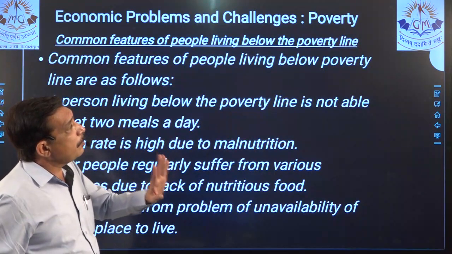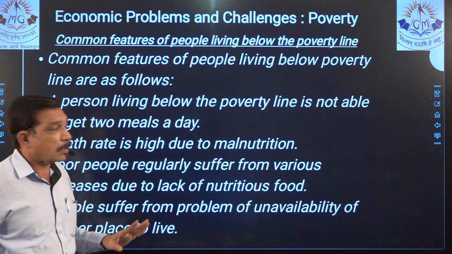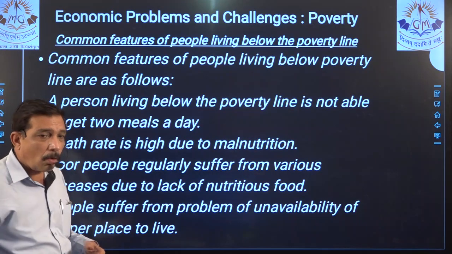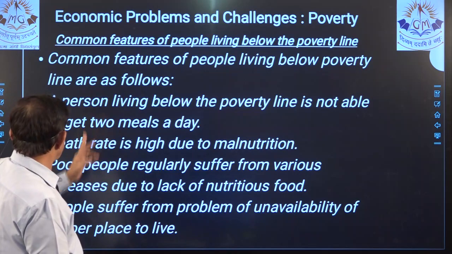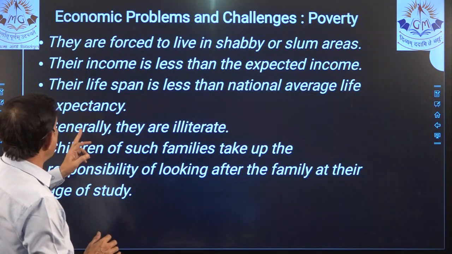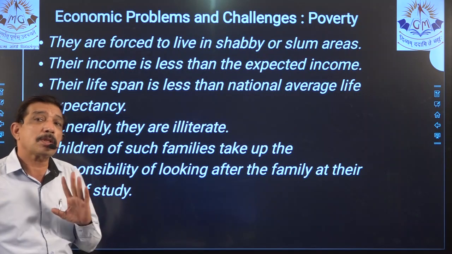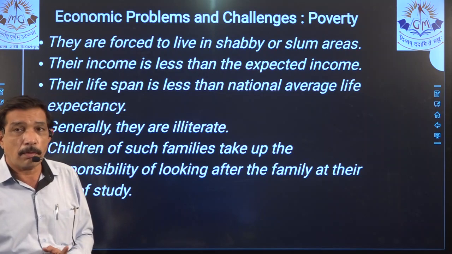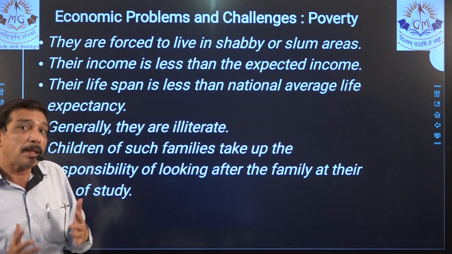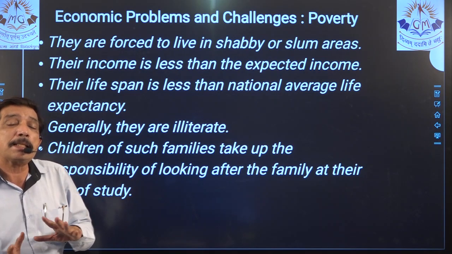Common features of poverty line, right? Now what are the common features of people living below poverty line? So you have to list all of them. Now how many are there? 1, 2, 3, 4, 5, 6, 7, 8, 9, 10 points are there. So this is a 3 mark question, right? And most of them are one line answers, right? But they make up 9 points, which clearly tells us all the features.